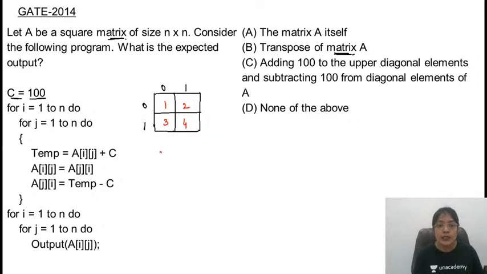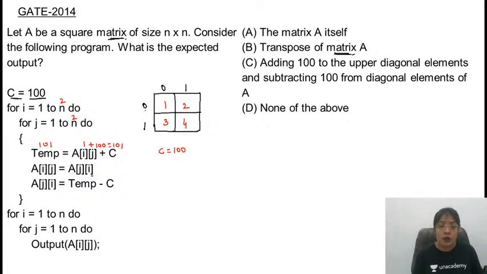C is given as 100. For i equal to 1 to n, what is n here? It is nothing but 2. Okay. So for i equal to 1, that is for the first row, temp = A of i, j, that is first row and first column. So first row and first column means the value is 1. Temp के अंदर value क्या आएगी? 1 plus 100, that will be 101. This 101 value goes to temp.